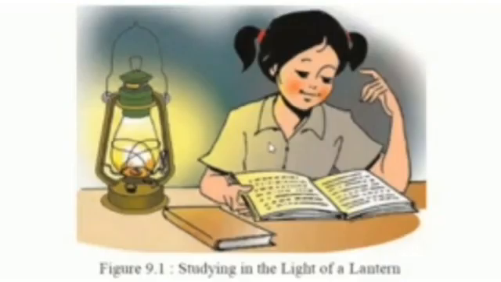Let's study energy resources. Here in the picture, a girl is studying with the help of the light of a lantern. The light is energy, and we get the energy of this light from the lantern. The lantern contains fuel in it through which the light is lit. So here is the use of energy with the help of the resource, fuel, in the lantern.